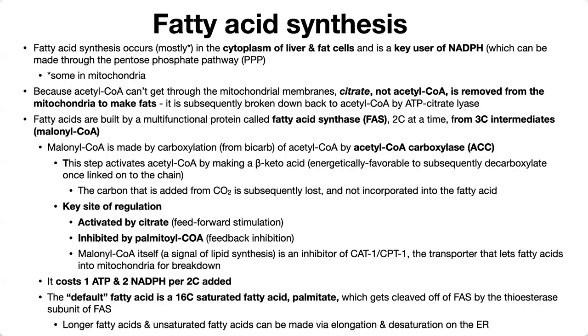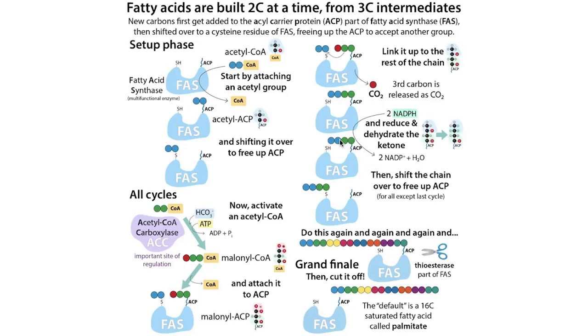Now that you have acetyl-CoA in your cytoplasm, it's going to be pieced together by a multifunctional protein called fatty acid synthase, or FAS. You're going to build 2 carbons at a time, but you're going to build them from a 3-carbon intermediate called malonyl-CoA. Malonyl-CoA was made through that ACC step through carboxylation. Malonyl-CoA is kind of the activated form because it has this beta-keto acid. Beta-keto acids are favorable to decarboxylate, and when they decarboxylate, the energy from that can be used to attack and add on to the growing fatty acid chain.